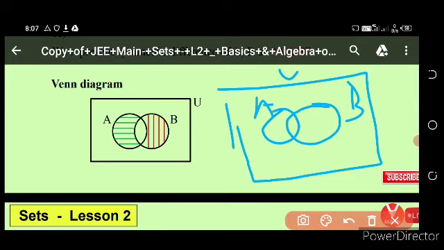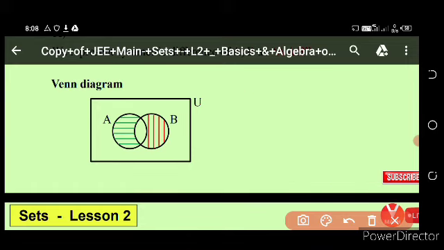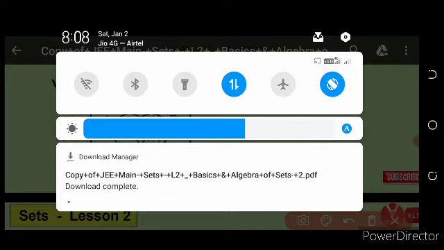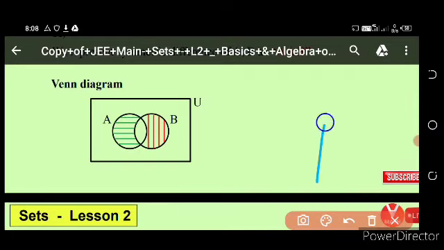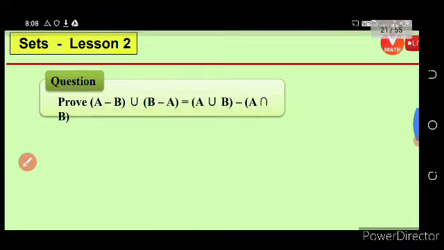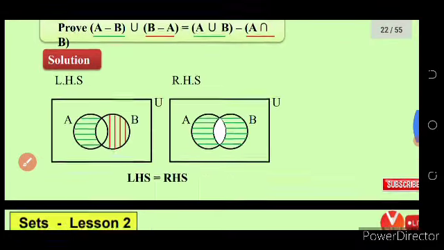A difference B, that is this region only, and union B difference A, this region. Okay, these are similar things. Then take the screenshot of this proof.